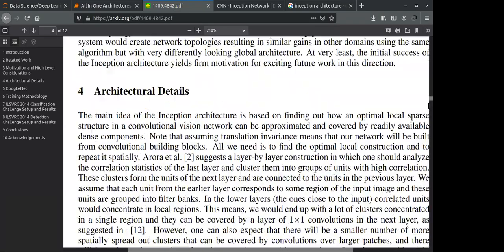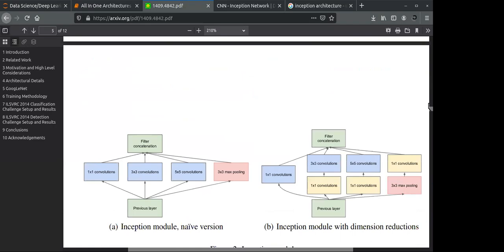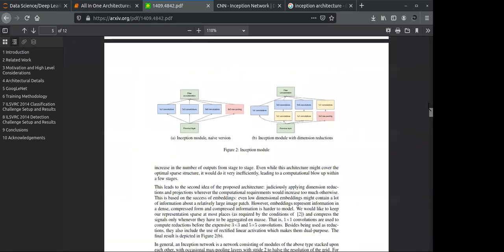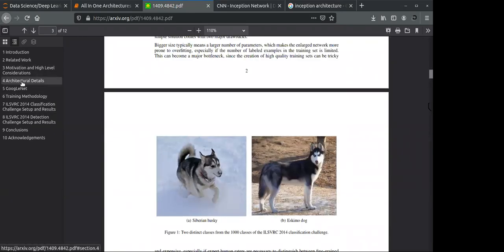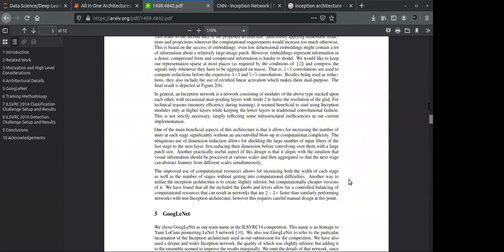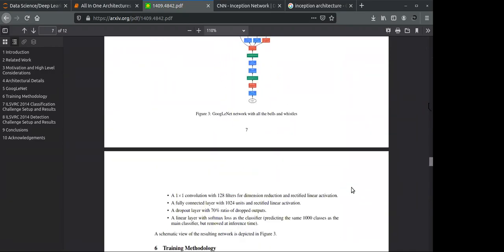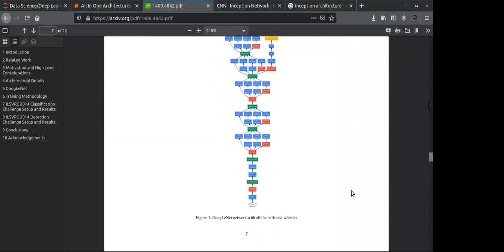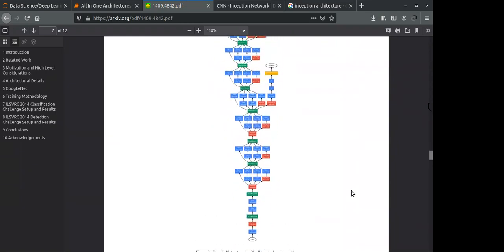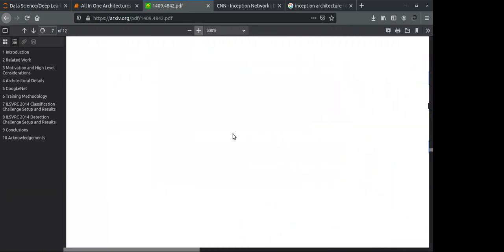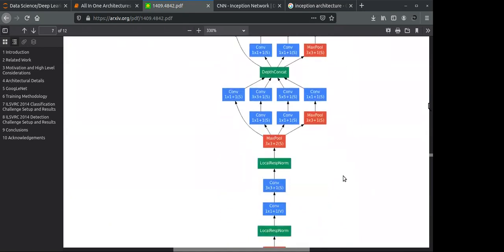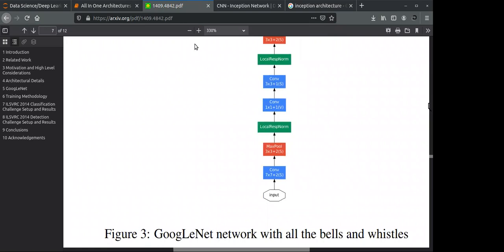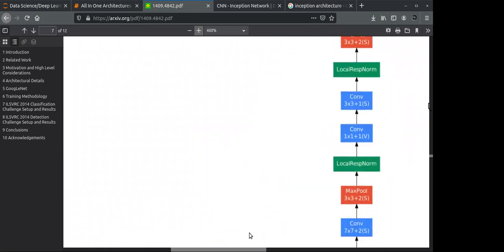I will show you the architecture of Inception Net. It is one of the architectures. This is a huge architecture of Inception Net, but remember that if you know the basics, this is nothing for you. It is one of the simplest architectures you should remember. I will increase the size.